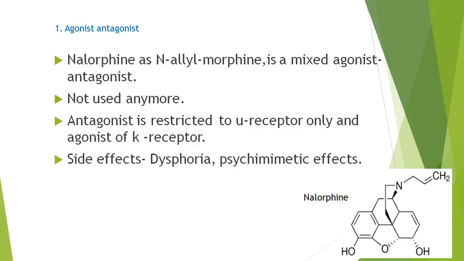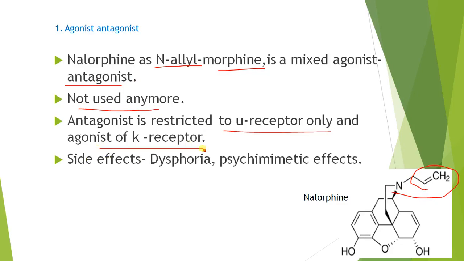In agonist-antagonist, first, nalorphine. At the 17th position, it is substituted with an allyl functional group. N-allyl morphine is a mixed agonist and antagonist. Not used anymore. Antagonist is restricted to mu only and agonist towards the kappa receptor. The side effects of nalorphine are dysphoria and psychomimetic effects.